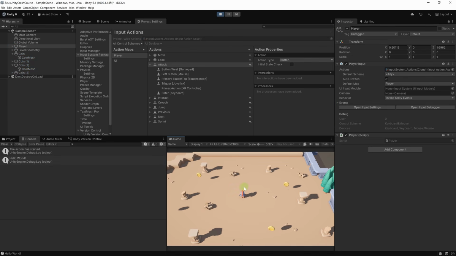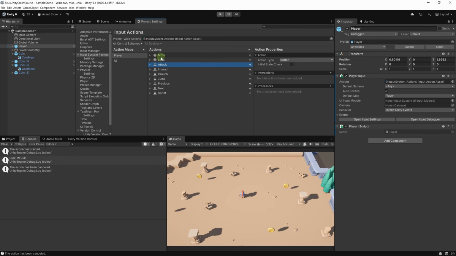I'm going to click and it's going to say the action has started. Then hello world. Then I'm going to release the mouse button and it's going to say the action has been cancelled. As I said, this is very useful in case you want to do something specific in your game, depending on whether the player has released a button or pressed it for the first time.